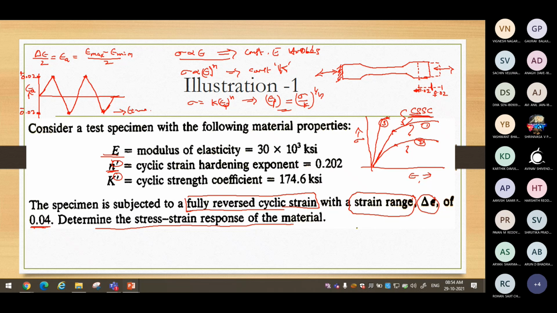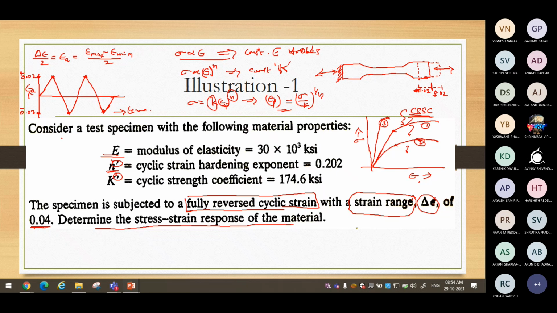So we have to obtain now the cyclic stress strain behavior, the cyclic stress strain response of the material for a given strain amplitude. This is the question. This much is the preliminary understanding you should have to address this problem. Now we have to determine. So already properties have been given. In the absence of cyclic properties, we could have assumed only K and n, monotonic curve properties. Okay. Now here, since given, you can directly make use of that. I think you got the idea of the problem.